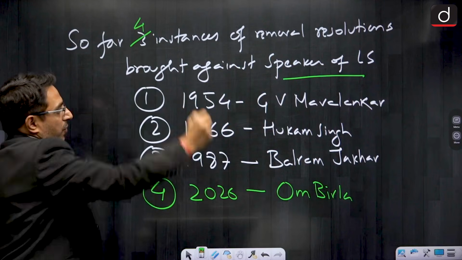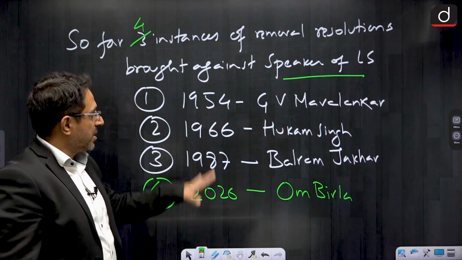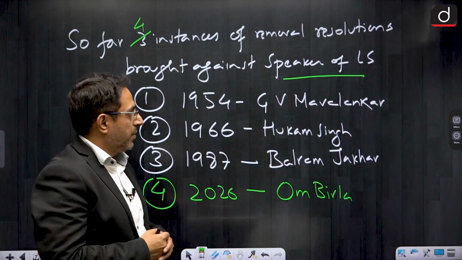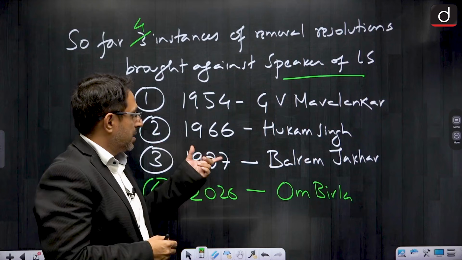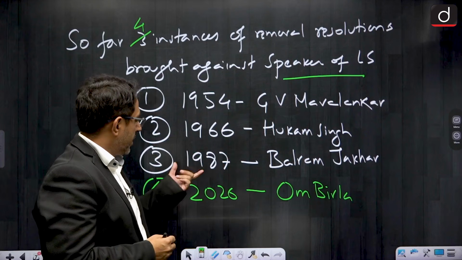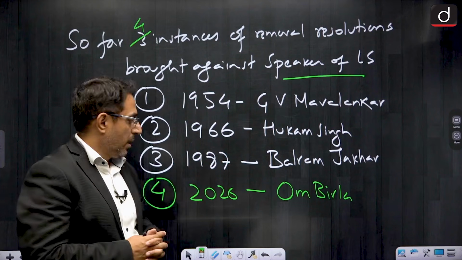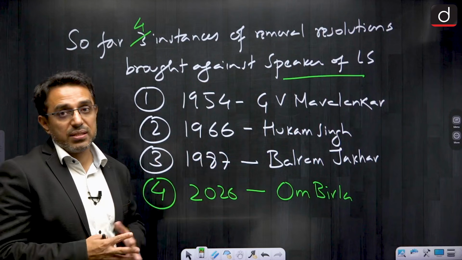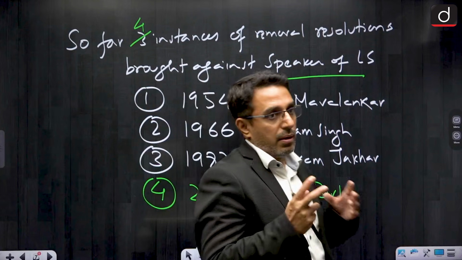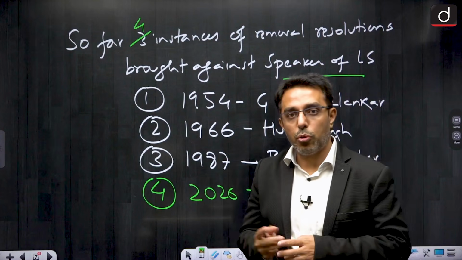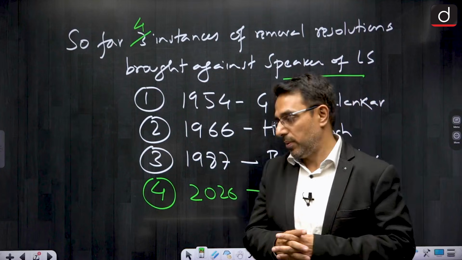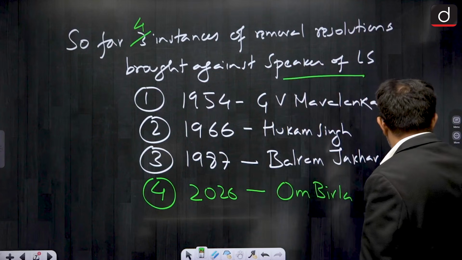The first instance was in 1954, against the first Speaker of Lok Sabha, Shri G.V. Mavalankar ji, then 1966 Shri Hukum Singh ji, in 1987 Shri Balram Jakhar ji, and now in 2026 Shri Om Birla ji. So there have been 4 instances where a removal motion has been brought against the Speaker of Lok Sabha, but none of them have passed.